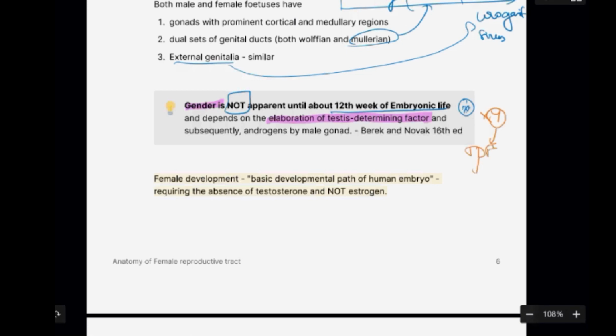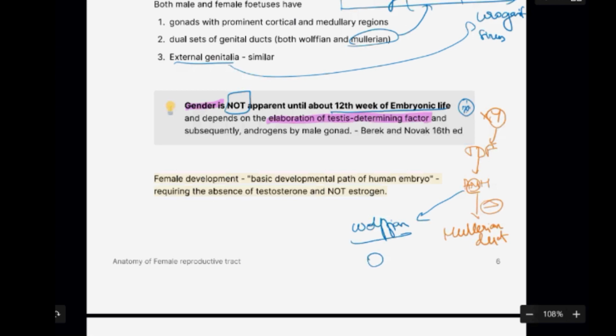This is going to create something called anti-Mullerian hormone, and this anti-Mullerian hormone will inhibit the Mullerian duct. Because it is inhibiting the Mullerian duct, it will lead to the growth of the Wolffian duct.